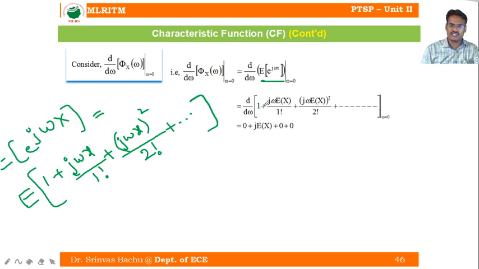Expectation of a constant is always the constant. So j omega by 1 factorial is a constant, outside the expectation operator.